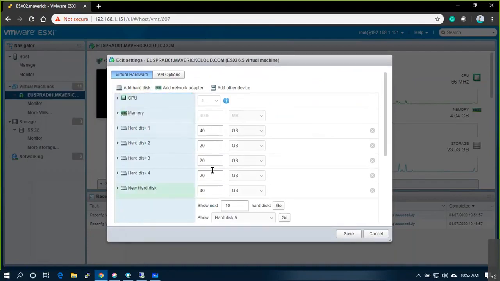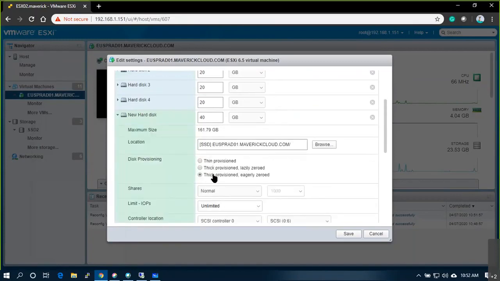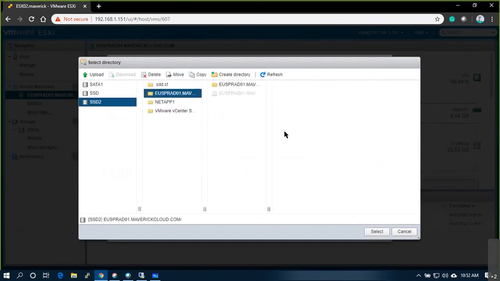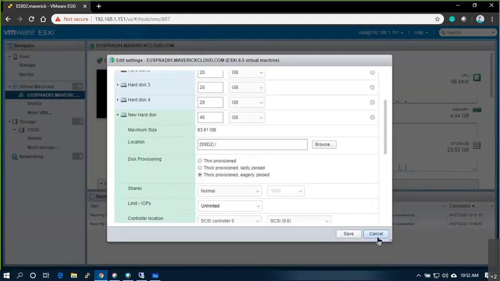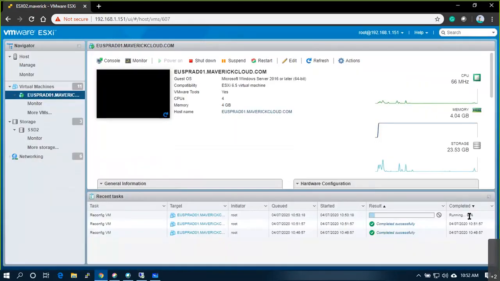New hard drive. Thick eager. Eager means format immediately. Select thick eager. 5 GB. So now observe in the result column, it should start from 1%, 5%, 3%, 9% like that. Save. See, 5%, 9%, 12%, 17. It keeps on formatting the 5 GB.